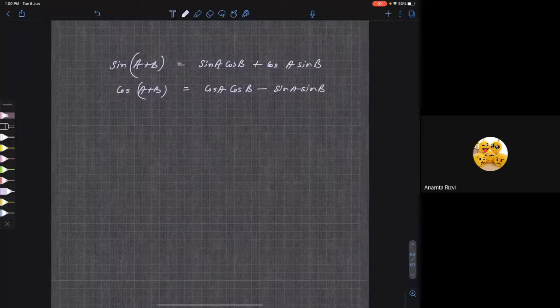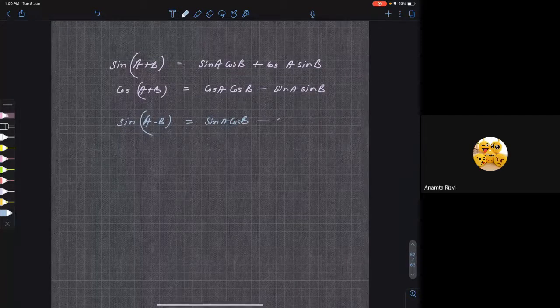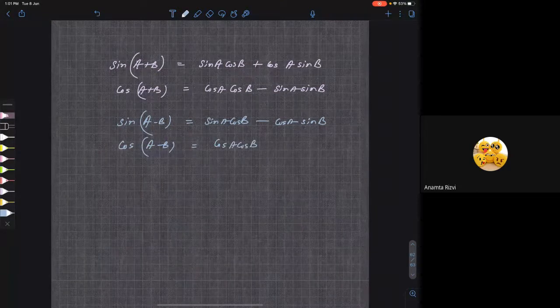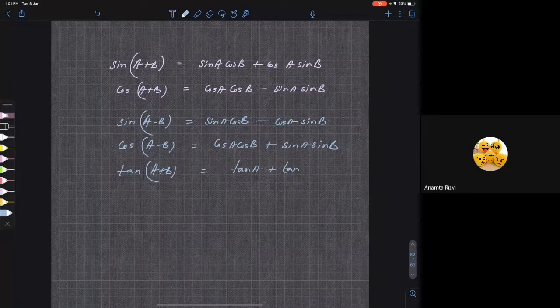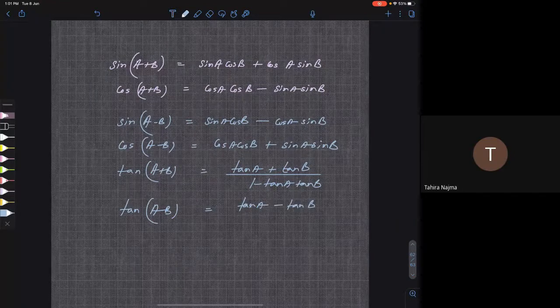Based on these, there will be other formulas: sine of a minus b is sin a cos b minus cos a sin b, cos of a minus b is cos a cos b plus sin a sin b, tan of a plus b is tan a plus tan b by 1 minus tan a tan b, and tan of a minus b is tan a minus tan b by 1 plus tan a tan b.